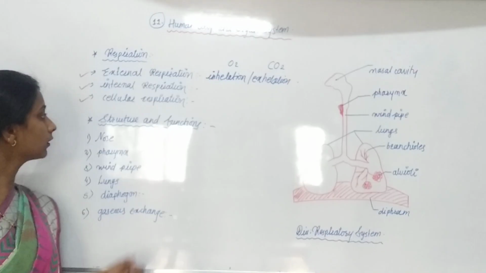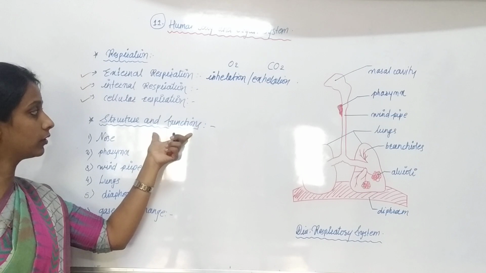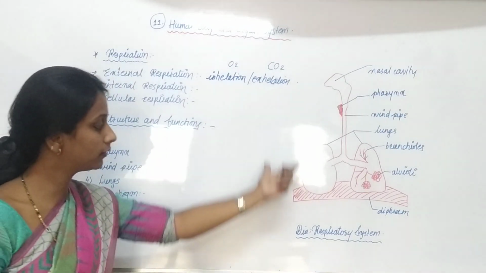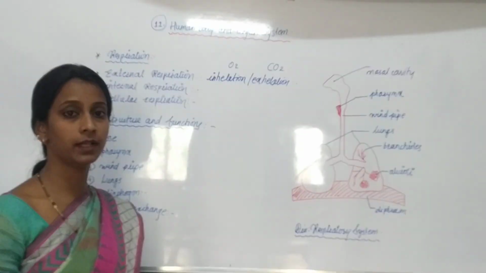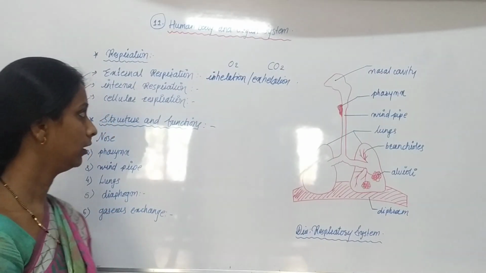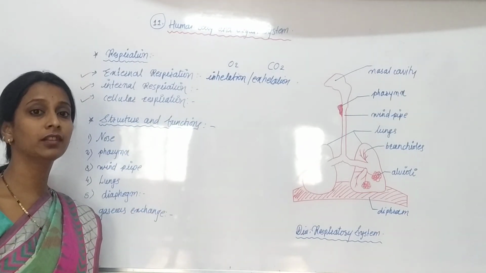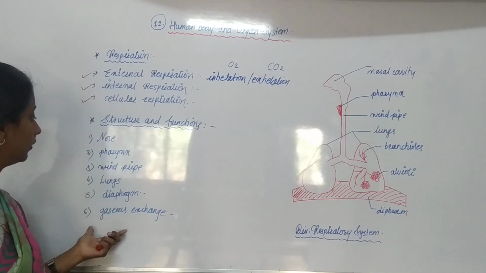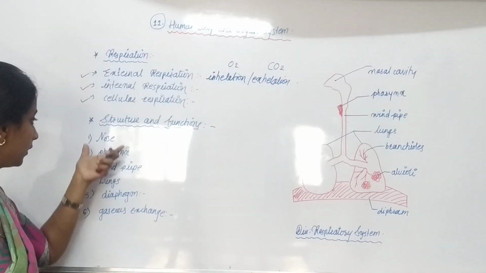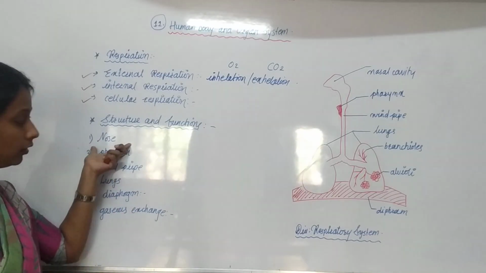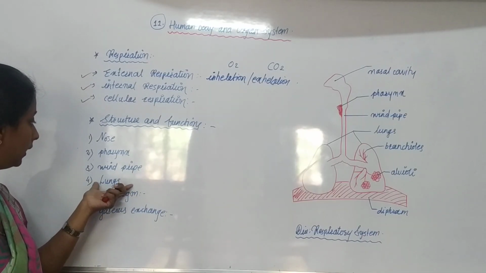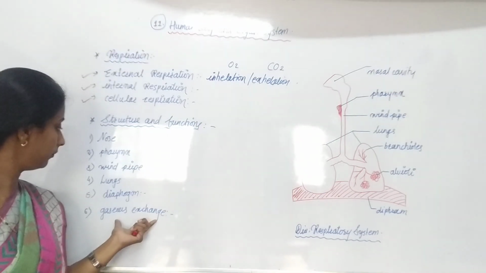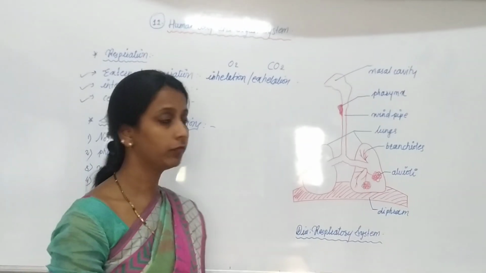Now we are going to study the structures and functions of the organs included in the respiratory system with the help of this diagram. This diagram shows the human respiratory system. We will see what happens in the process of respiration. These organs are known as respiratory organs: nose, pharynx, windpipe, lungs, and diaphragm. Gaseous exchange is the process. So let us study with the help of this diagram.